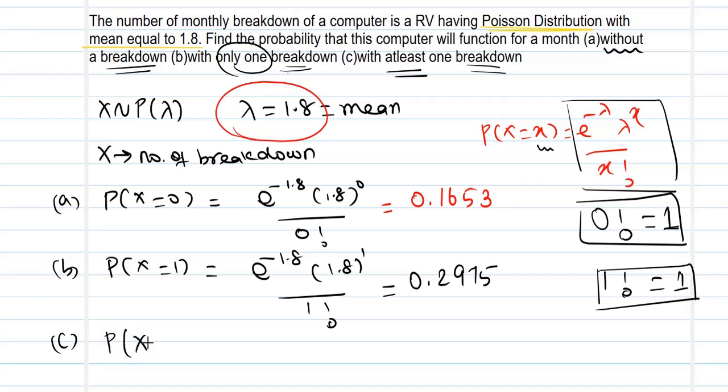And the third one to go on with is at least one breakdown, at least one. So you have one or more than one: 1, 2, 3, 4 and so on. So that is going to be 1 or more than 1. You cannot move till infinity, because x goes from 0 to infinity.